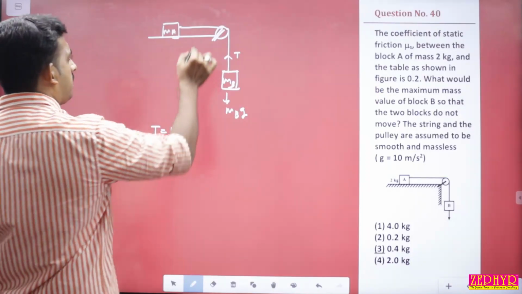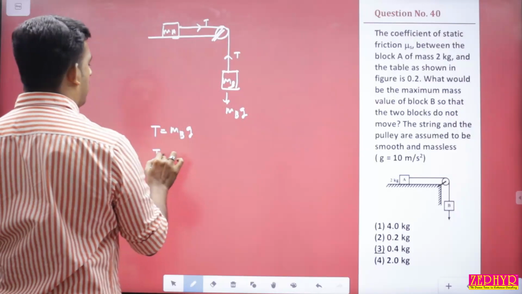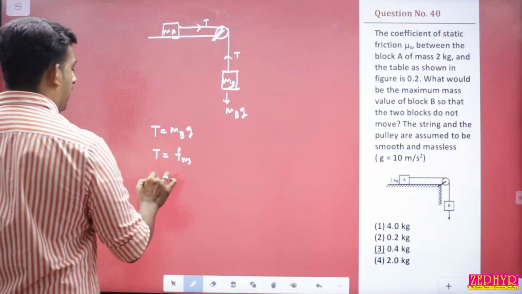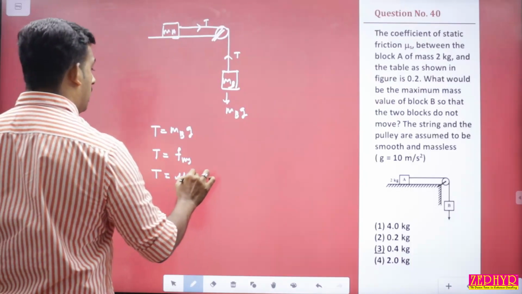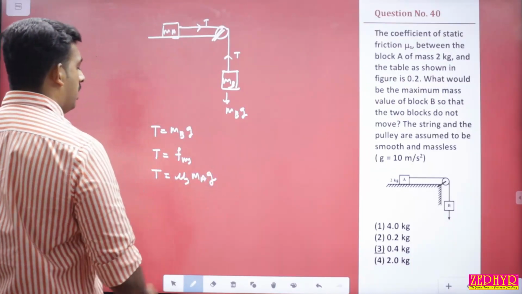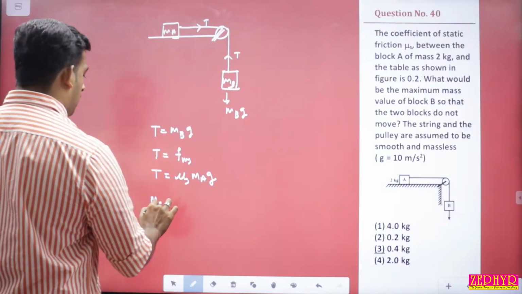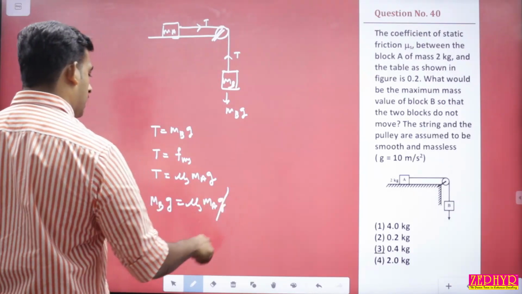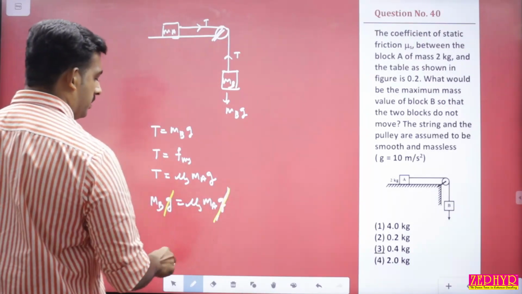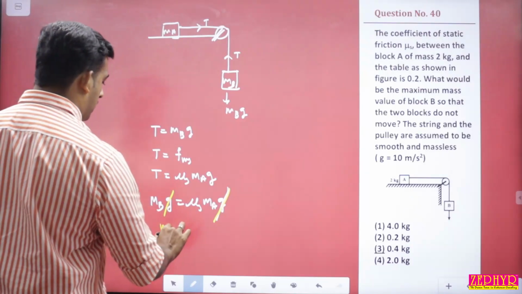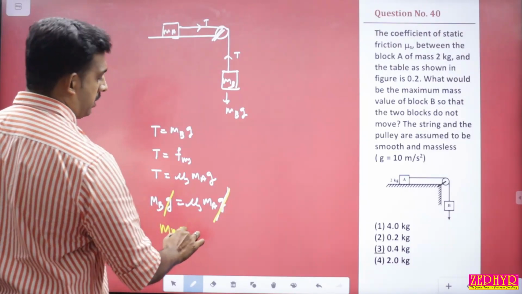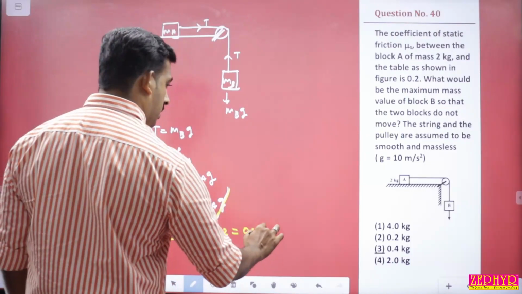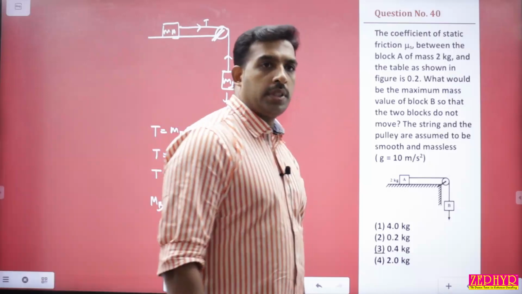ഇനി ഇവിടെ ടെൻഷൻ ഇങ്ങോട്ട് വലിക്കുന്നുണ്ട്, ആ ടെൻഷൻ്റെ വാല്യൂ എന്ന് പറയുന്നത് ഫ്രിക്ഷണൽ ഫോഴ്സിന് സെയിം ആയിരിക്കണം. It should be equivalent to the maximum static friction in this. അപ്പോൾ T is equal to μs × MA × G. Correct? So what is T? T is equal to MB × G. MBG is equal to μs × MA × G. G cancel ആയി. So the answer will be, നമുക്ക് വേണ്ടത് MB അല്ലേ, അപ്പോൾ MB is equal to μsൻ്റെ വാല്യൂ തന്നിരിക്കുന്നത് 0.2, MAയുടെ വാല്യൂ 2, so is equal to 0.4 kilogram. So clear?